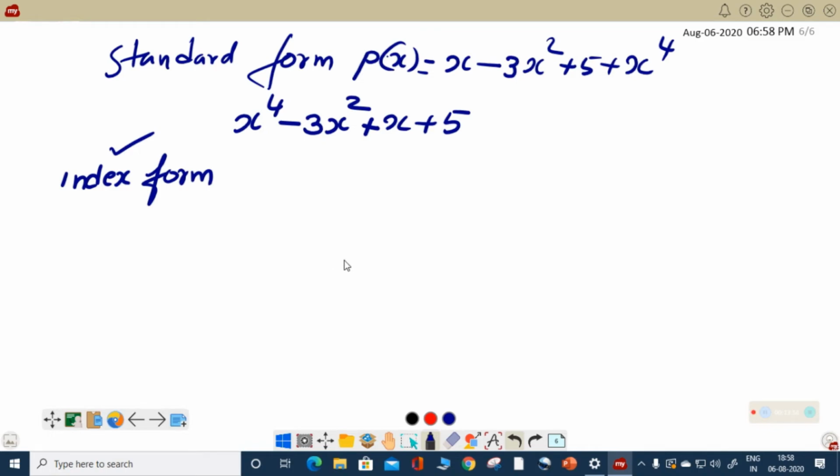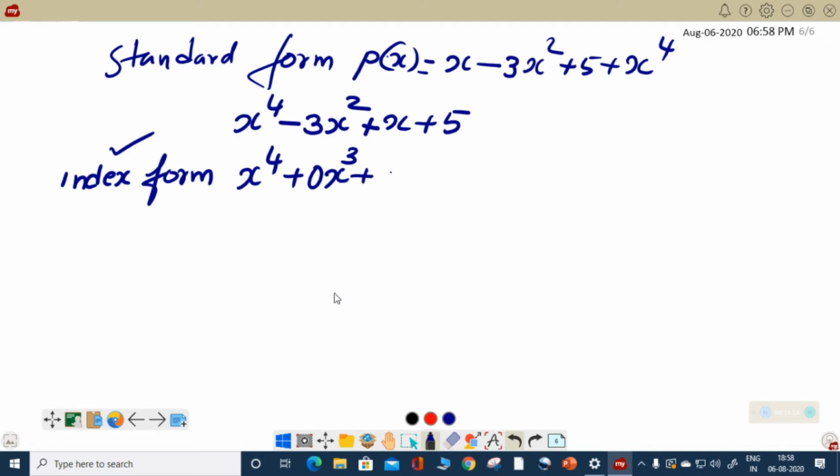So if we write this same polynomial in index form, what will we do? We will write x raised to 4. Correct? The x raised to 3 is not there, so to solve that problem we will write 0 into x raised to 3, or x to the power of 3. The value is not there but we got the position, the position of power.